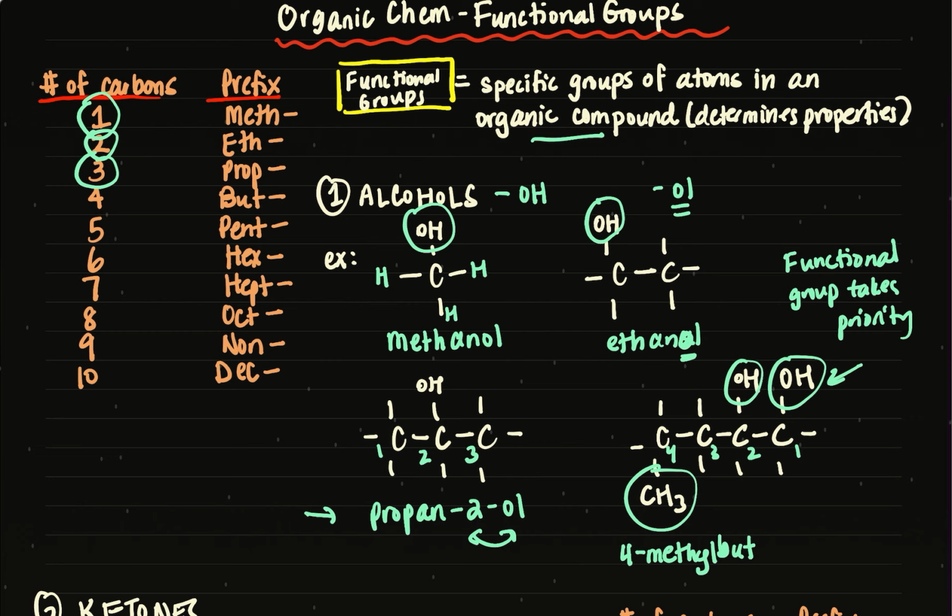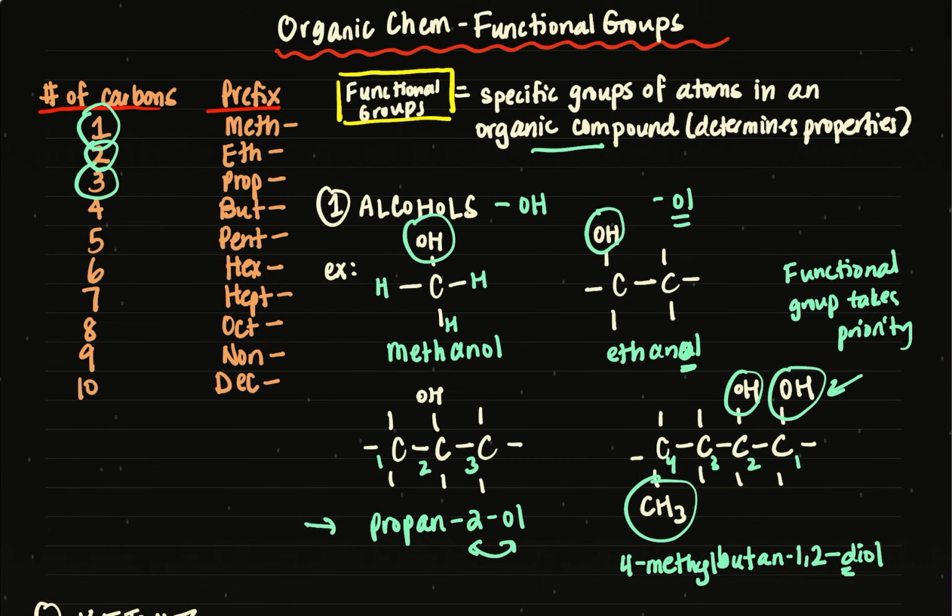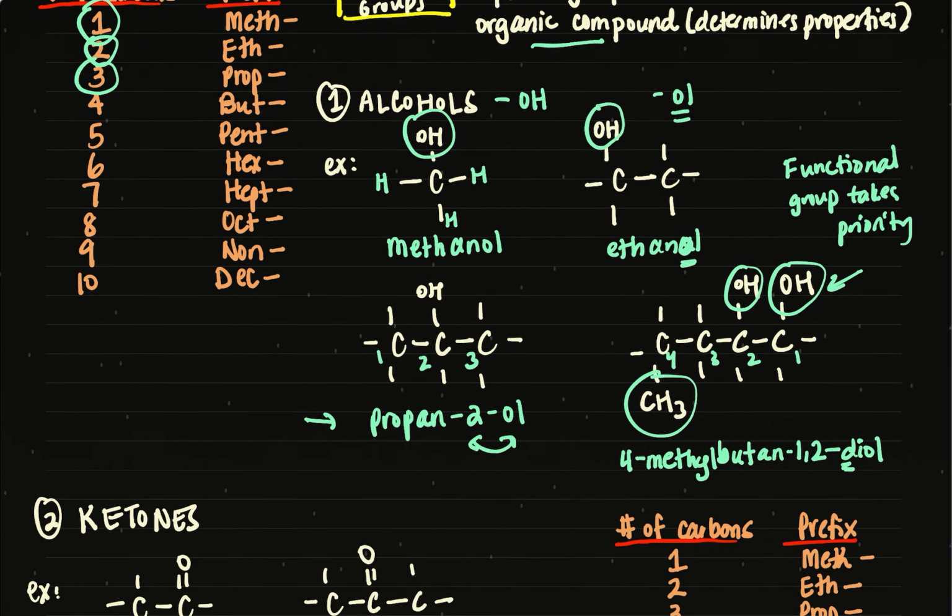So remember, that's 4 carbons is bute, butane, -1,2-diol. So 4-methyl butane-1,2-diol. I have to say di here because there are 2 OH groups. If there were 3 OH groups, I would say tri. But when you have more than one, you have to indicate a Greek prefix here as well. Okay, so that's how we tackle alcohol nomenclature.